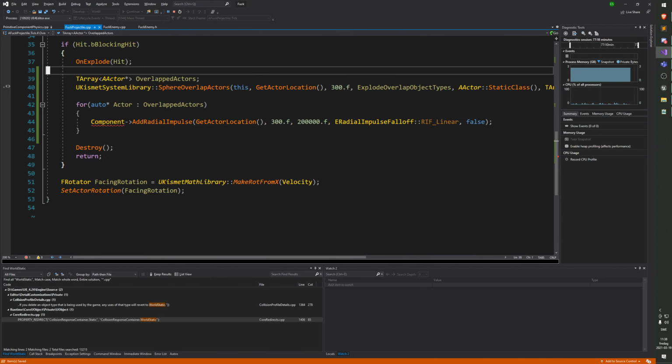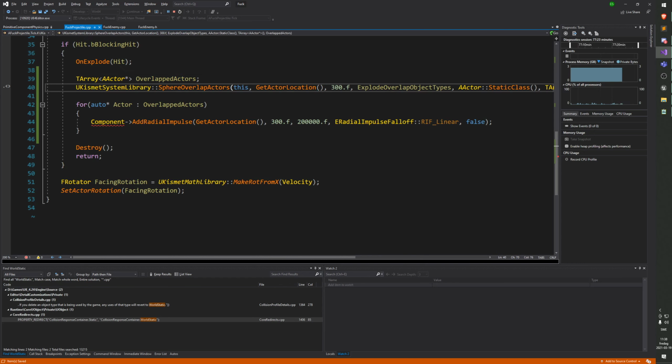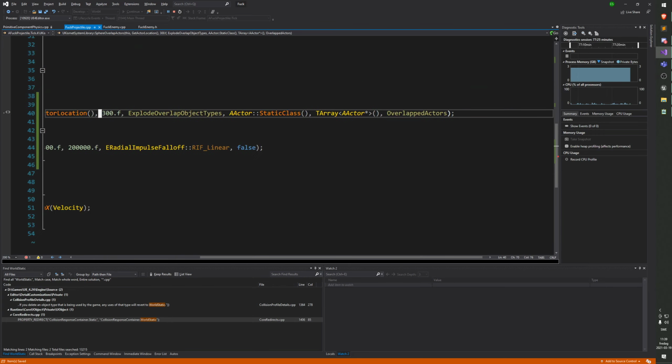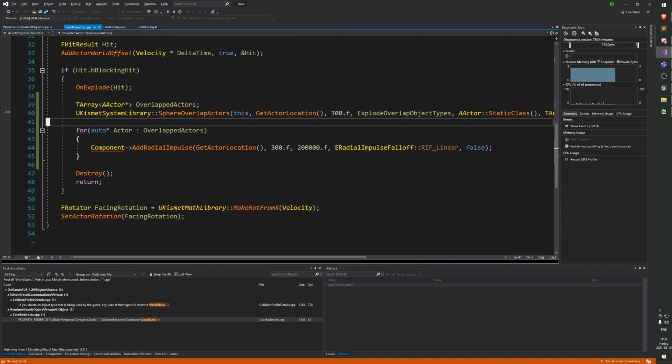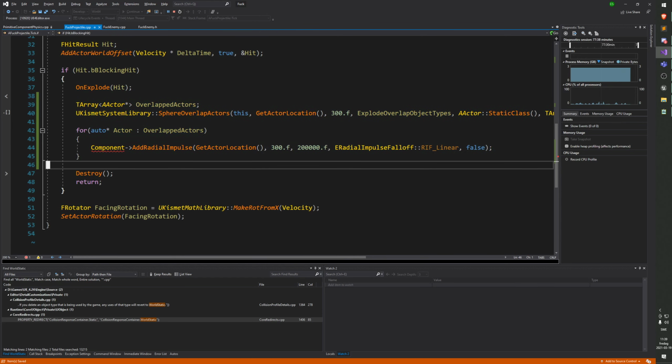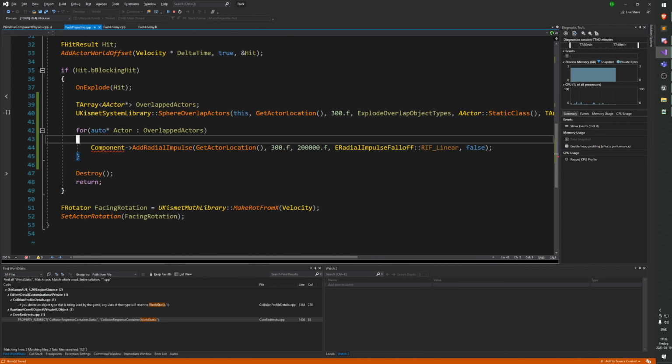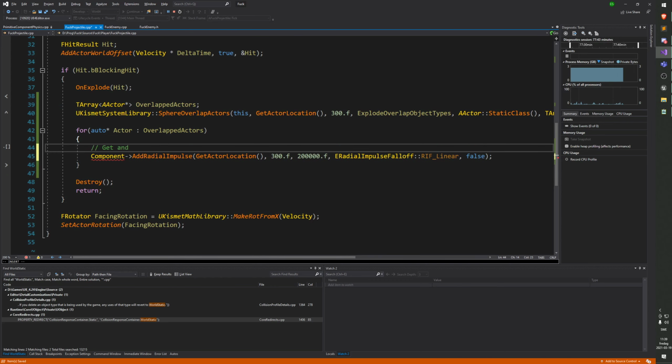Okay, so I'm changing this up so make sure that we have an array called overlap actors. I'm changing the function, the sphere overlap actors, to just have an AActor as a filter, and that the out list here is overlap actors. So now we should be getting all the actors in this sphere. Great. So now what we're gonna do is get and apply impulses to all primitive components on the actor.